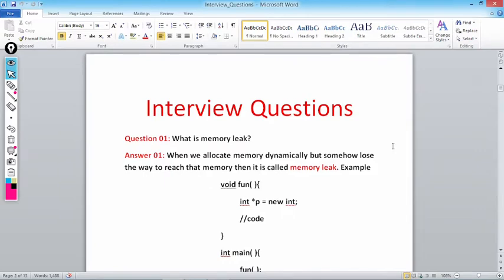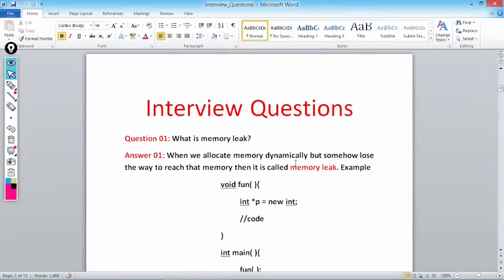Now if we talk about memory leak, it only happens when we allocate memory dynamically. When we allocate memory dynamically but somehow lose the way to reach that memory, this is called memory leak. We allocated a memory, and one pointer is pointing to a particular location. If somehow we miss the address or the pointer is modified, then something happens known as memory leak.